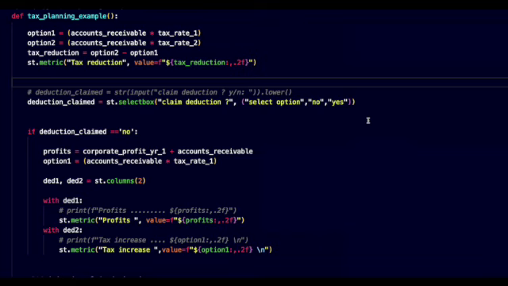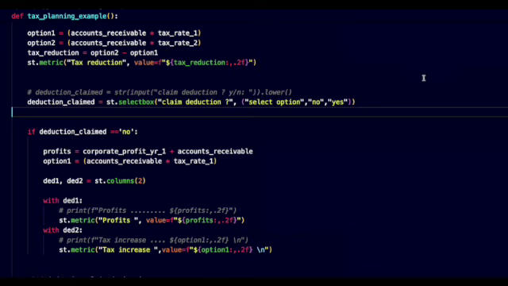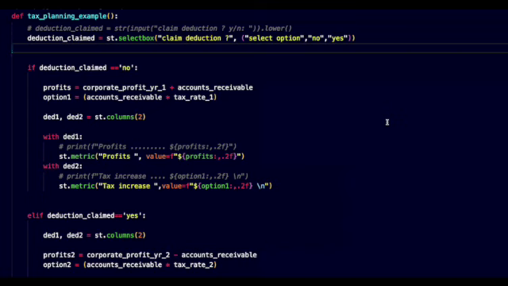Next is the deduction claimed. This requires the user to make a selection, and we do that by using selectbox. Inside selectbox we have claim deduction as the label, and our options are inside a tuple of select option, no or yes. Based on user selection, we calculate the profits in options. If the user selects no, then profits are calculated by corporate profits for year 1 plus accounts receivable.